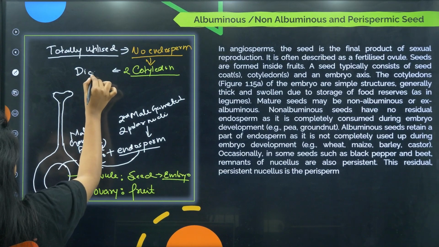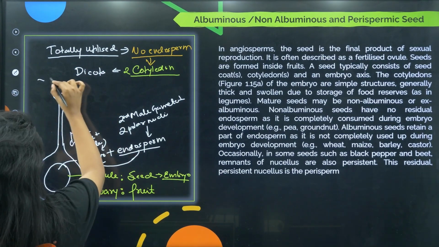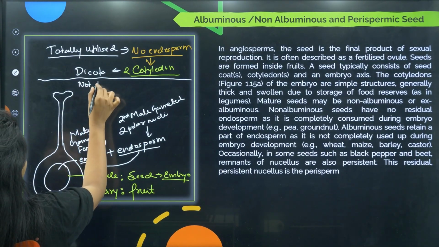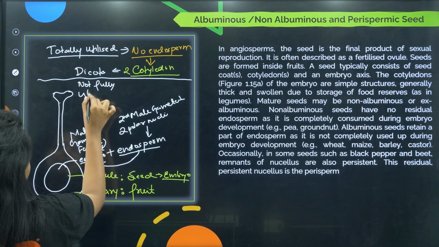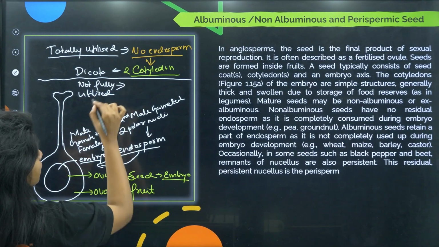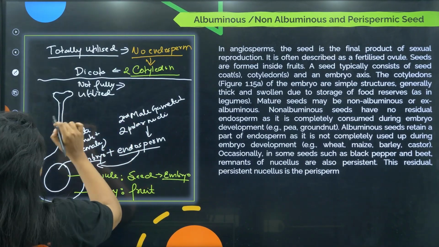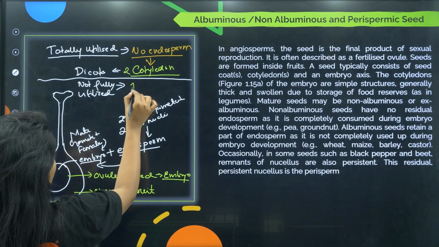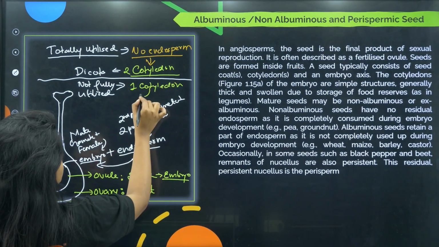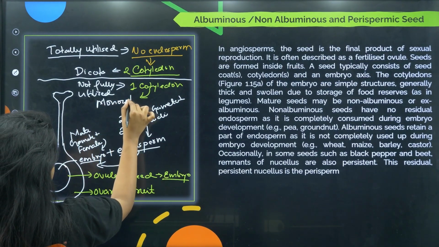Now in the next case, the endosperm is not fully utilized. The endosperm is still there, and a little amount of endosperm is used to form one cotyledon. The plants that have one cotyledon are called monocots. This is the question that we discussed now.